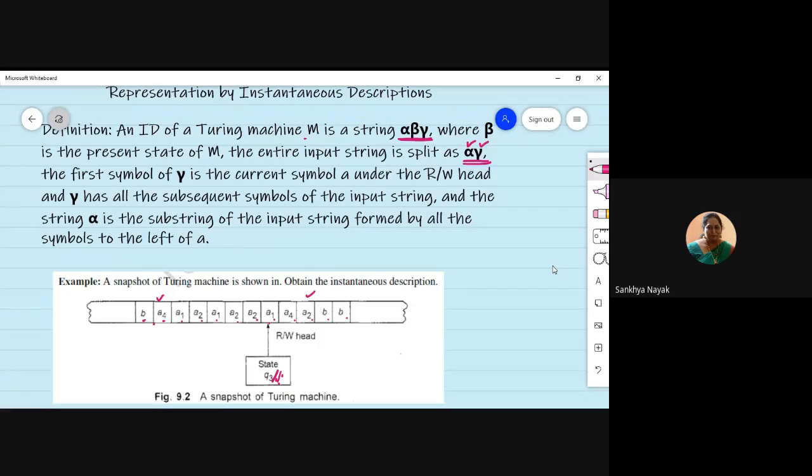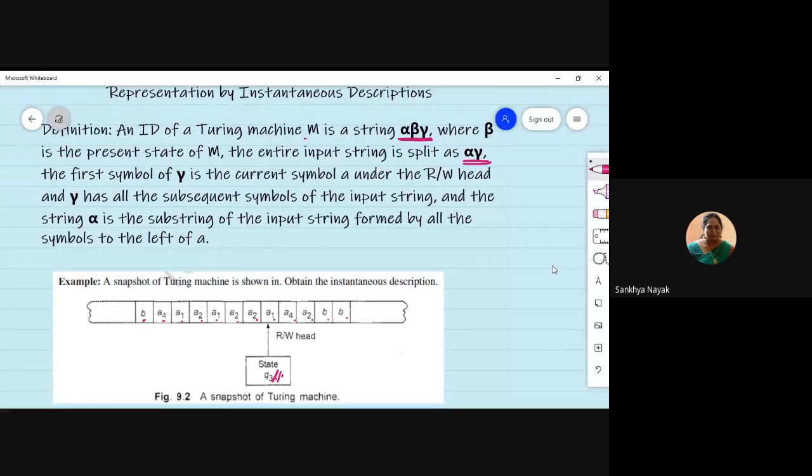Sorry, beta is the state. So I'm going to divide it into alpha and gamma. So what is the first symbol of gamma? You see here, this portion is gamma. So the first symbol of gamma is the symbol which is there under the read and write head, and it has the subsequent symbols of the input string which we have to check. And what is alpha? Alpha is whichever is there towards the left of this particular thing. So all these which are there towards the left are called alpha. Again, I'll repeat.